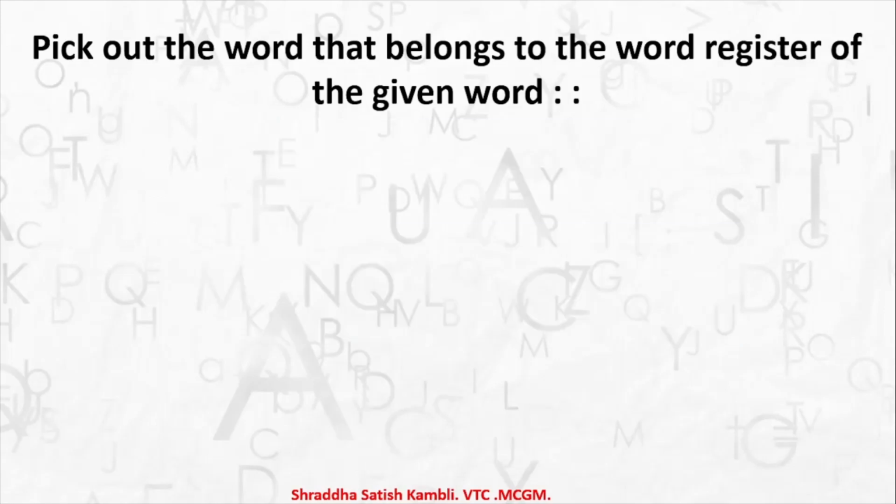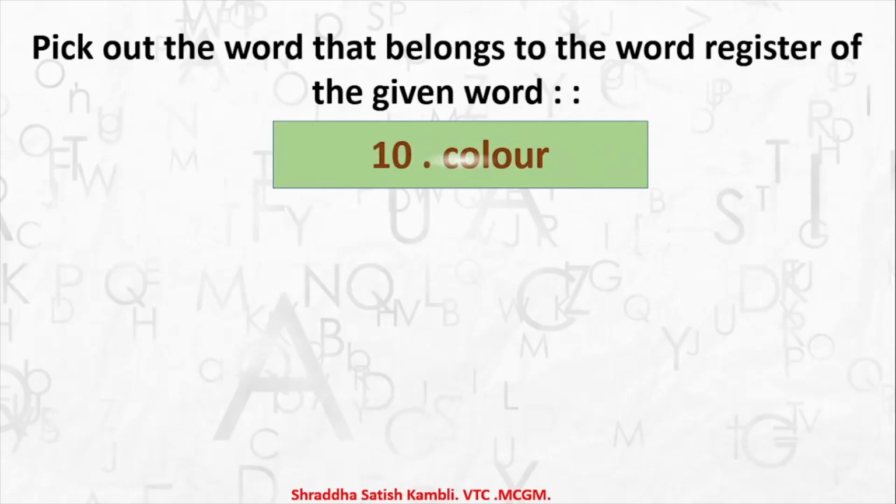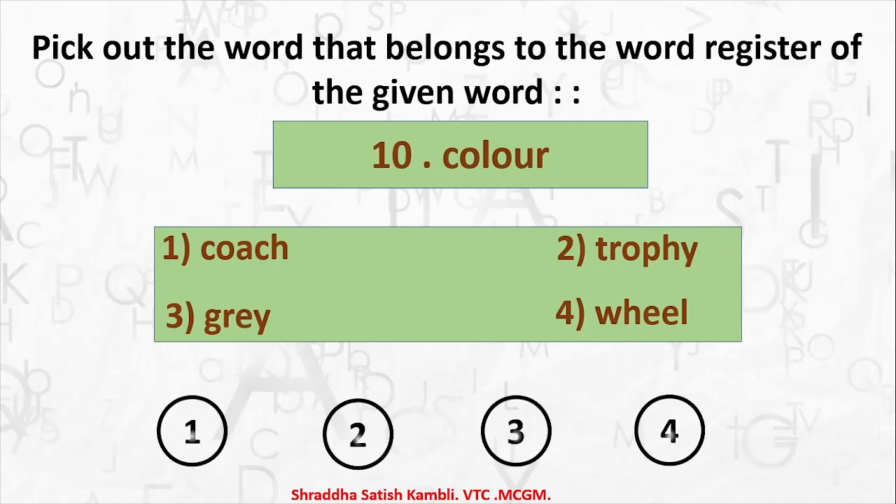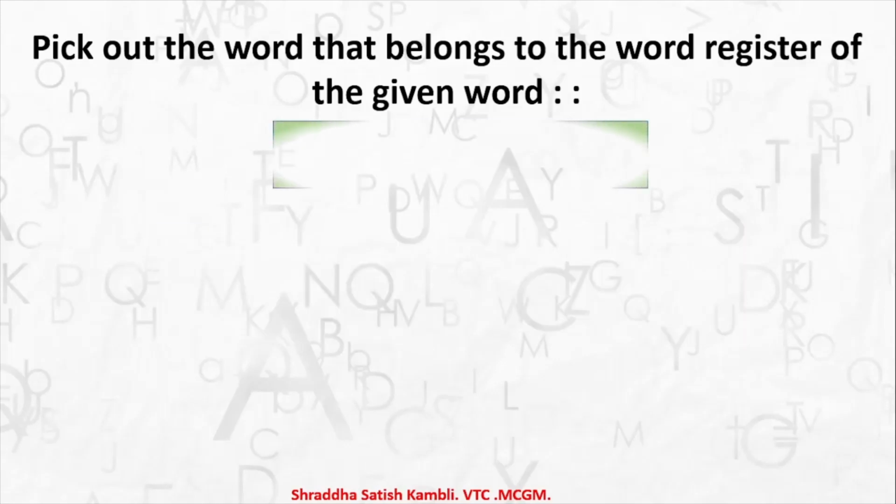Okay. Next example. Example number 10. Color. Options are 1 coach, 2 trophy, 3 grey and 4 wheel. So 3 words do not belong to the word register of color and 1 word belongs to the word register of color. So which one is it? Is it 1, 2, 3 or 4? Of course, it is the third one, grey, because we all know that grey is a color. Okay, let's go to a few more examples in this pattern.